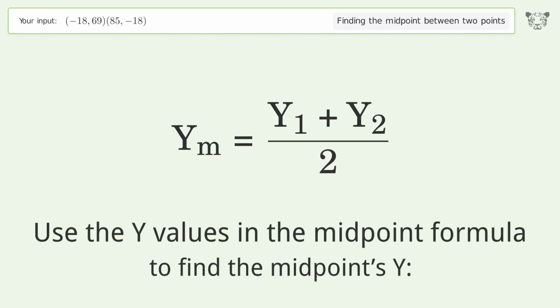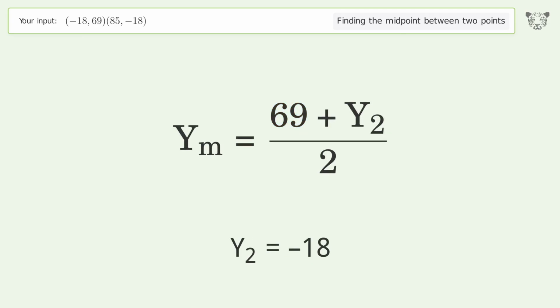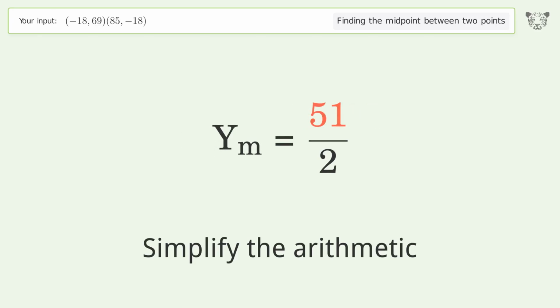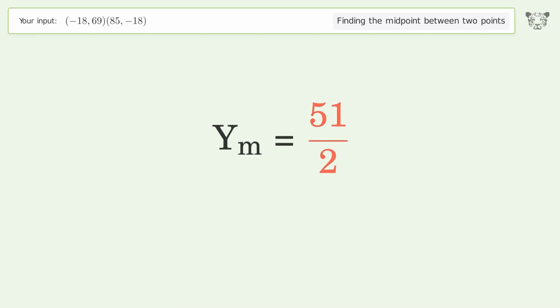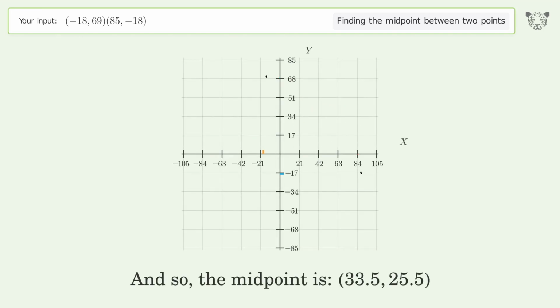Use the y values in the midpoint formula to find the midpoint's y. y1 equals 69. y2 equals -18. Simplify the arithmetic. And so, the midpoint is 33.5, 25.5.